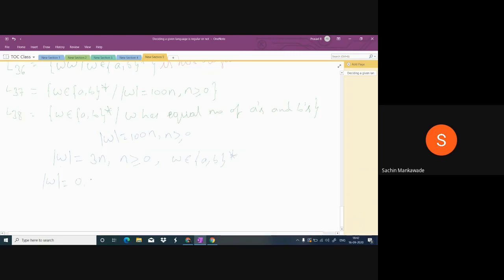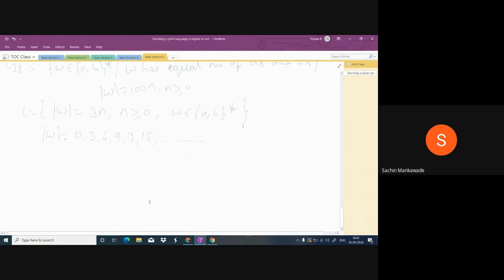If n is 0, 3 into 0. n is 1, 3 into 1. n is 2, n is 3, n is 4, n is 5. So the length of each string in this language will be a multiple of 3. Now, among all these, what is the smallest length? 0 is the smallest length. What is the string of length 0? Epsilon is the string of length 0.